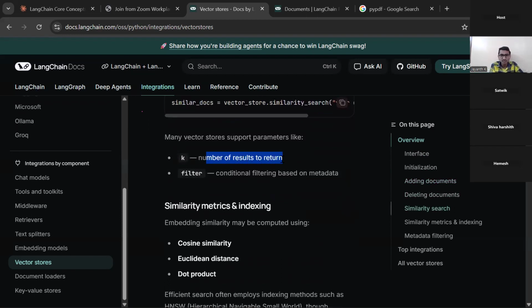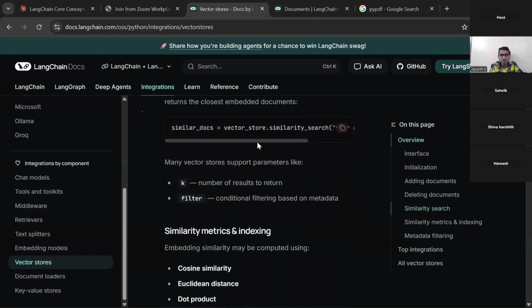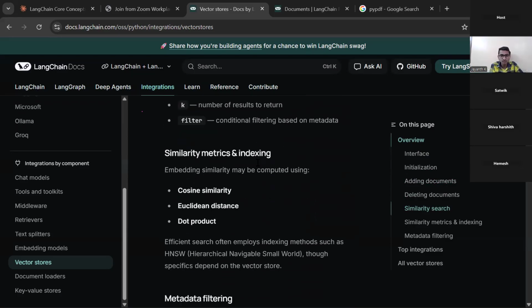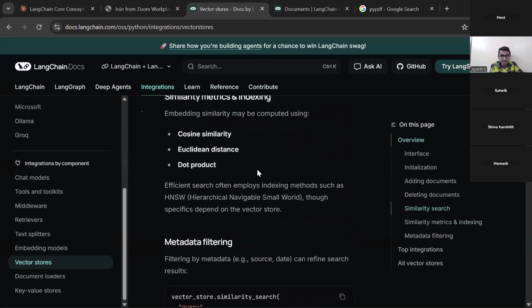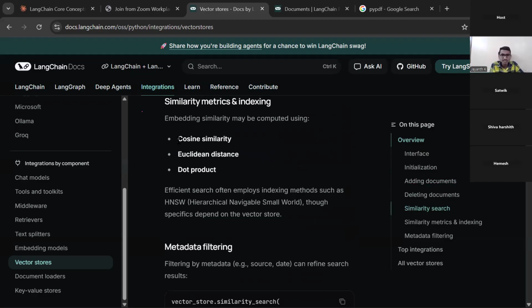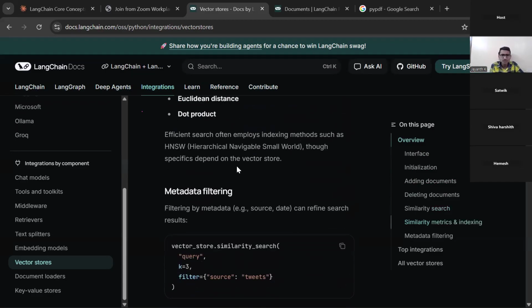You can also specify the number of results to return, that is, how many results you want. Everything I have taken from here. They're nicely explaining cosine similarity and Euclidean distance. There are three different ways of getting the similarity, right? I think you can go through this.